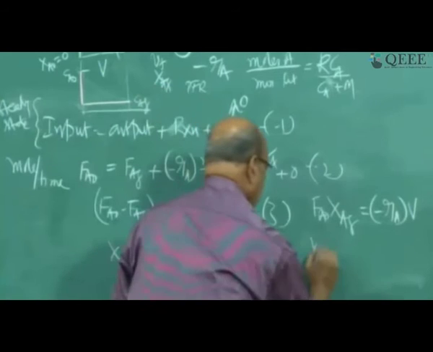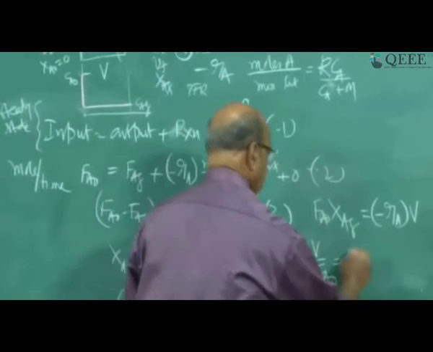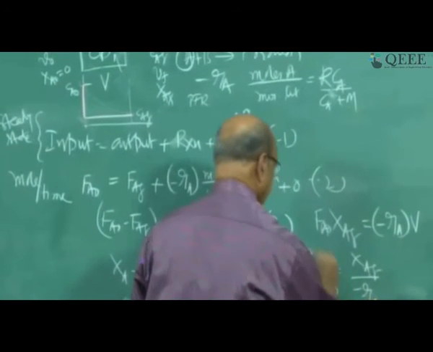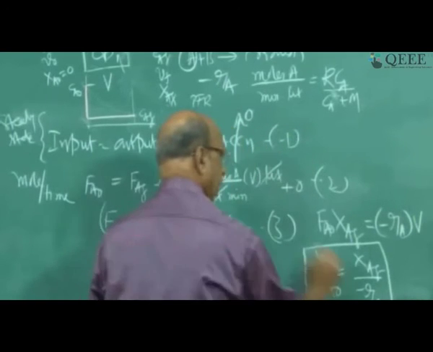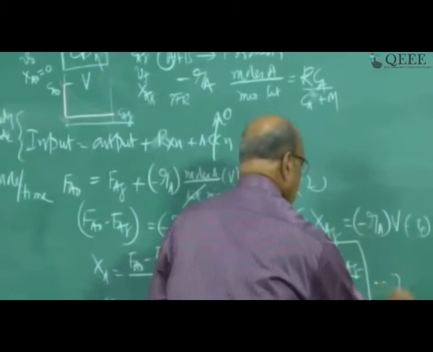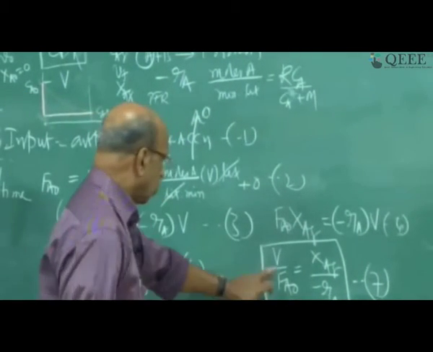So now our usual expression for design, normally we write like this: V by FA0 equal to XAF by minus Ra. This can be equation 6, this can be 7. So this is the design expression.